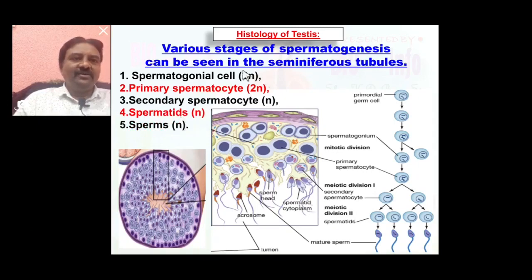So all these are sequential stages seen in the seminiferous tubule. You must know the various stages of spermatogenesis that can be seen in the seminiferous tubule sequentially. This is the sequence you must remember.